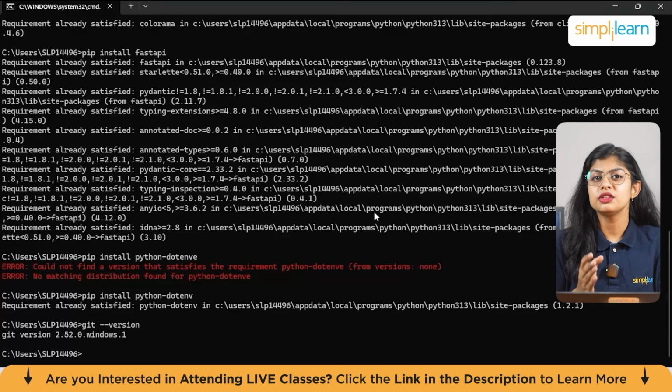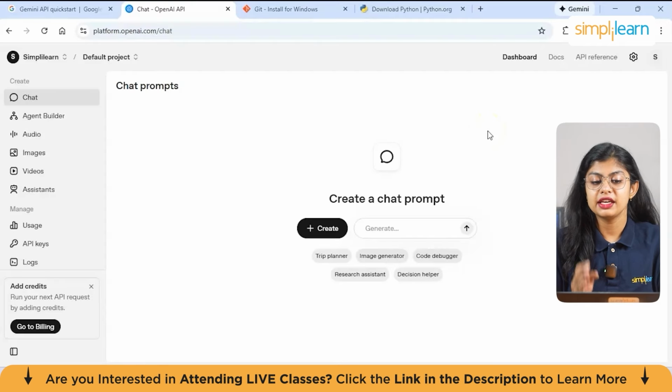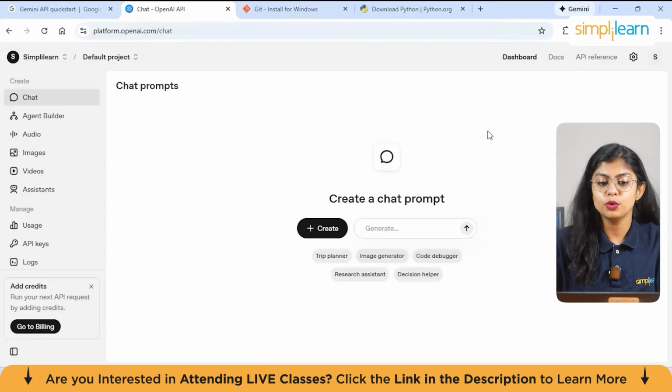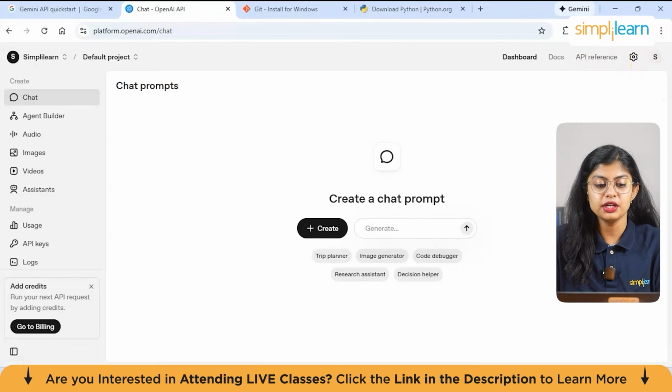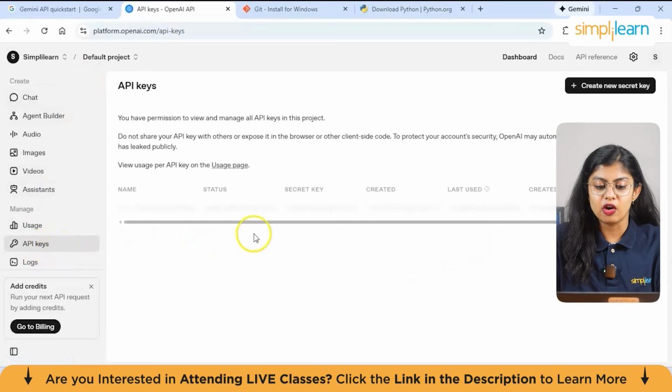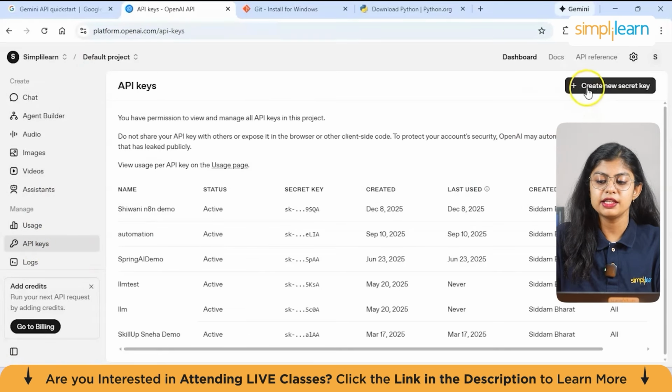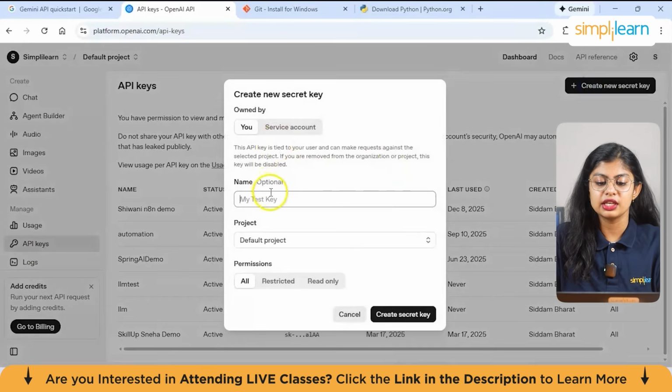So for that, you can use OpenAI or even Google. Now to get the API key, you can just visit platform.openai.com, create your account here, enter your email ID, give a good password, and you'll get this interface. Now here on the left side, you can see API keys. So you can just click on that, and there is a plus button which you can click on and you can create your key. So you can give a name and a project as required and create a secret key.